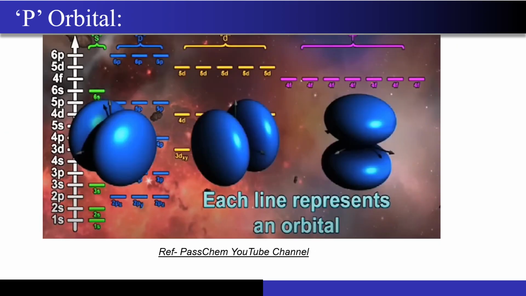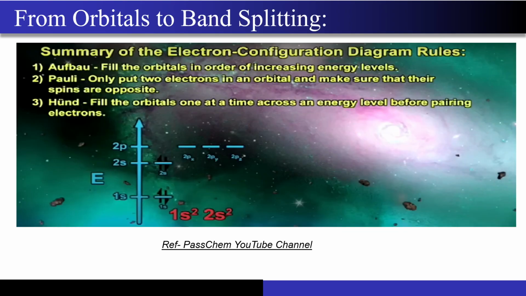Again, the p orbital I have already shown you, they will look like a dumbbell shape, right? And they are present along the 3 perpendicular axes which I am showing over here. So now just remember these shapes and just know that an electron configuration diagram like this exists. And how is this electron configuration diagram actually built?